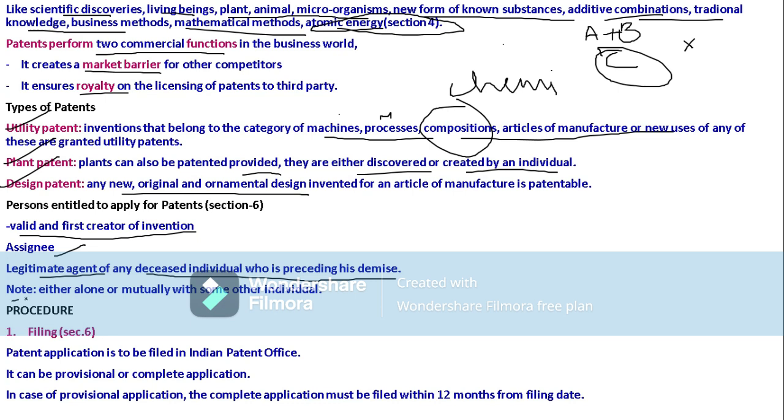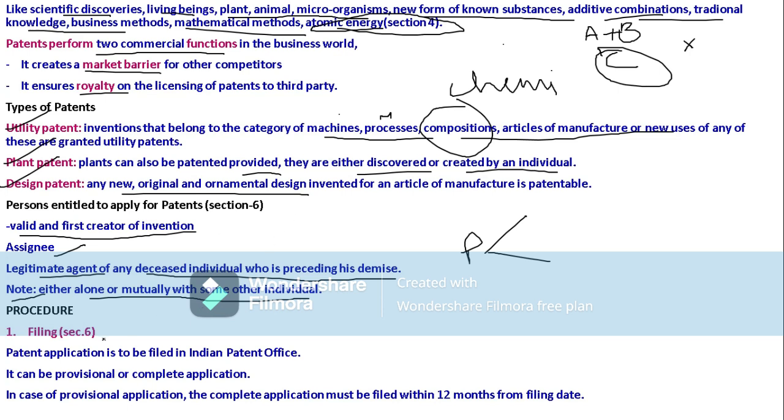And here, if we see, note: either alone or mutually with some other individual, patents can be applied for. If at all a product is invented by two persons jointly, then both of them can apply for patents. So who are the persons entitled to apply for patents? The first creator of the idea, the valid person and first creator of the invention, or else the person who works on behalf of the inventor, who is nothing but the assignee, and the legal agent. All these persons can go for a patent application.